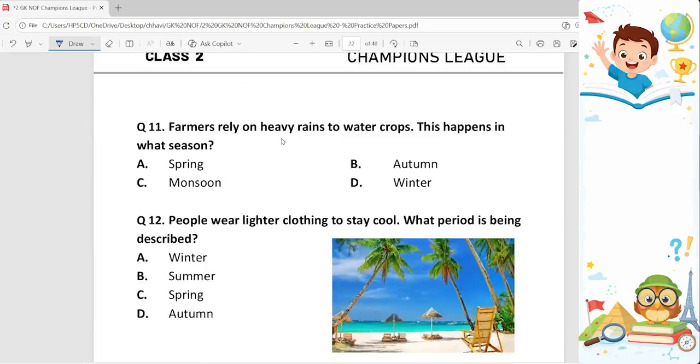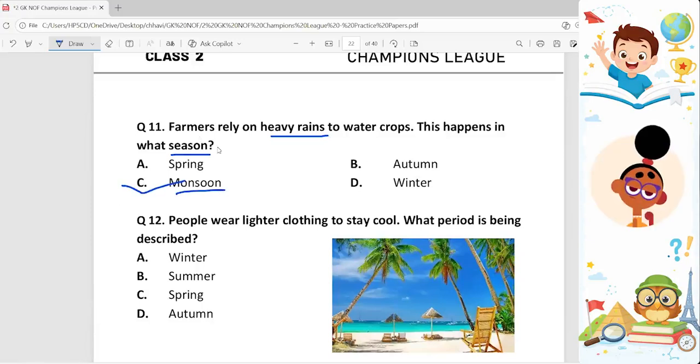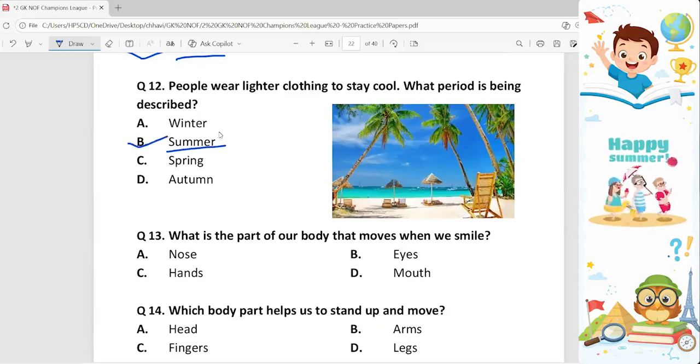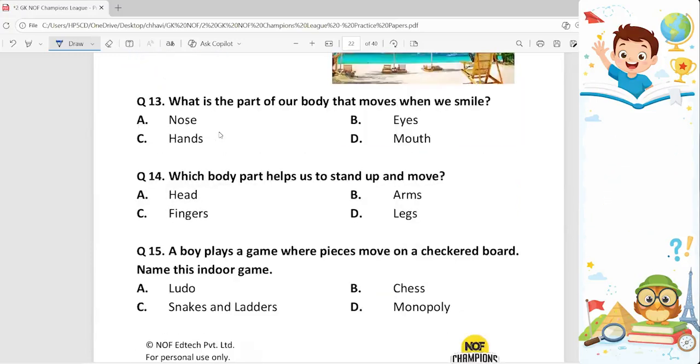11th question. Farmers rely on heavy rains to water crops. This happens in which season? So heavy rains are in which season? It is in monsoon. So option C is the correct answer because in monsoon we find heavy rains. Question 12. People wear lighter clothing to stay cool. What period is being described? So it is described the warmest season of the year and it is summer. So option B is the correct answer. In this season we wear light clothes.